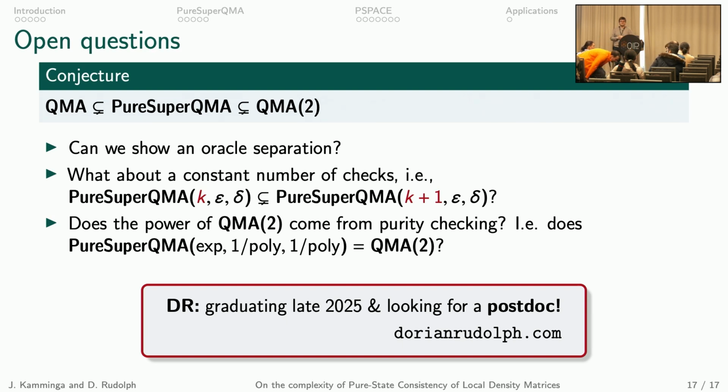So you mentioned that with poly many checks, it's in PSPACE. With exponentially many checks, it's in QMA2, but not in PSPACE. Can you comment on this? Kind of like what breaks down? Well, recall that the runtime is polynomial in the number of checks in this parallel polynomial time framework. So as the number of checks increases, our parallel runtime also increases. That's really the threshold. But for QMA2, as long as we have this inverse polynomial promise gap, it suffices to just pick one of these checks at random and perform the check, and then with one over poly chance, we will detect the no case.